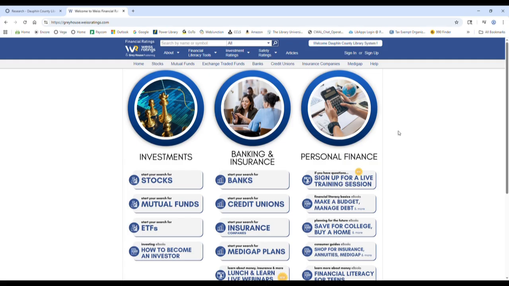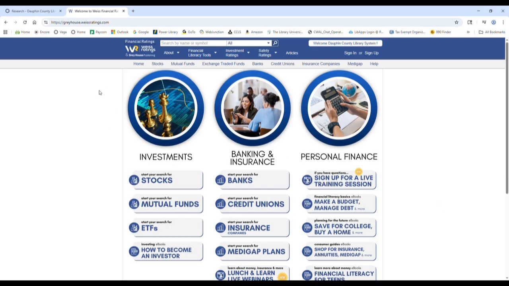All right. So here at Weiss Financial Ratings, we have three main sections. We have investments, which includes stocks, mutual funds, and exchange-traded funds. We have banking and insurance, which covers banks, credit unions, and insurance companies. And then the personal finance section, which we will look at last.